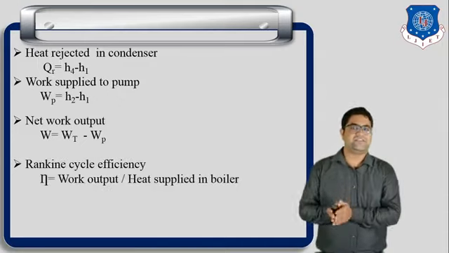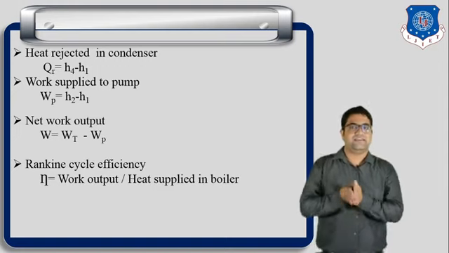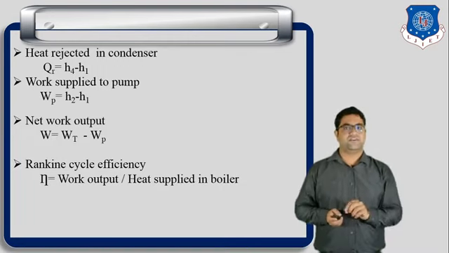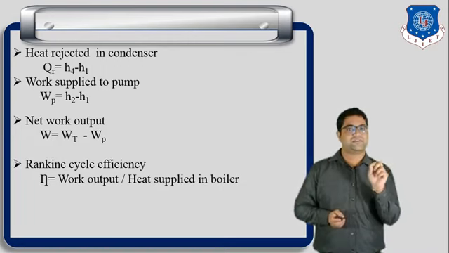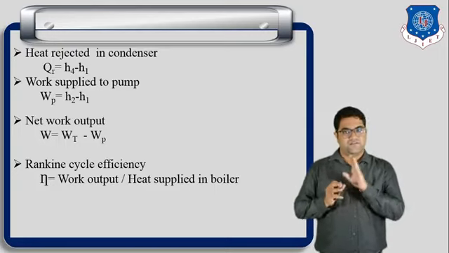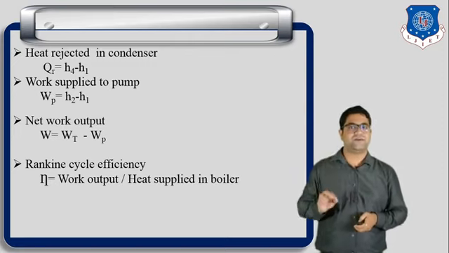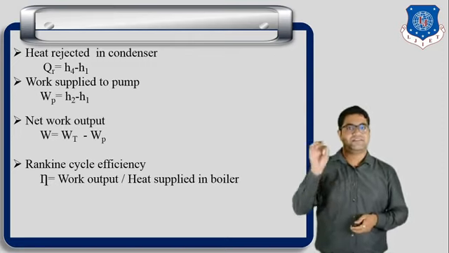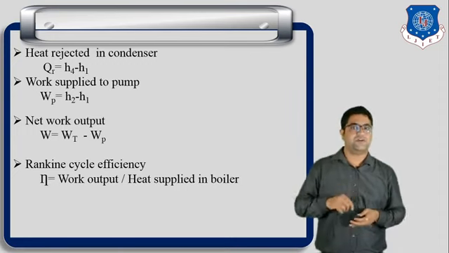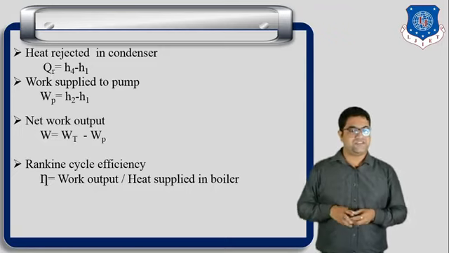Now the efficiency of the Rankine cycle equals work done divided by heat supplied. So net work WT minus WP, upon the heat supplied in the boiler. But the work produced by the turbine is very large compared to the work consumed by the pump, so sometimes we neglect the pump work in the efficiency.